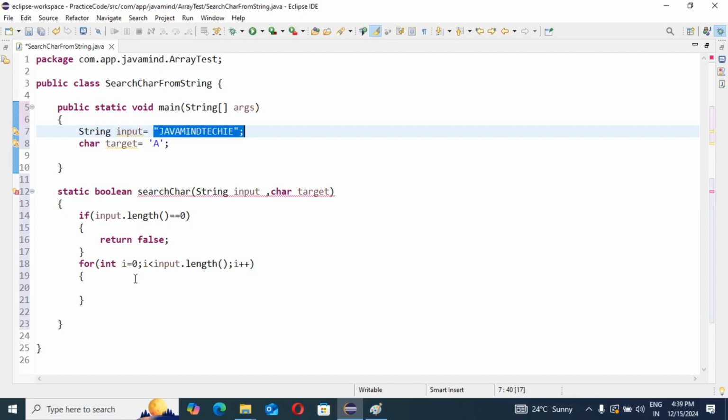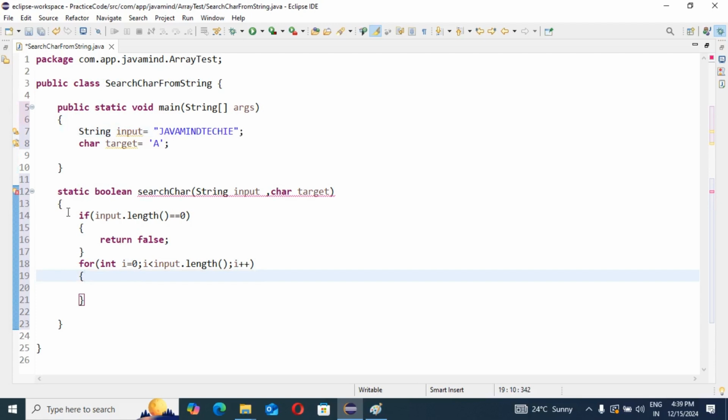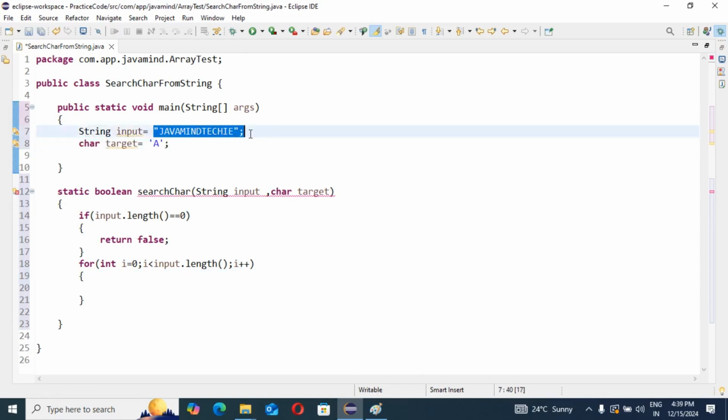As of now, we are checking first whether the length is equal to 0. If the length is equal to 0, we directly return false, because if the length of the input is 0, then how can you find any target value? It's not possible. Only if you have some length of the string can you find the respective target character.